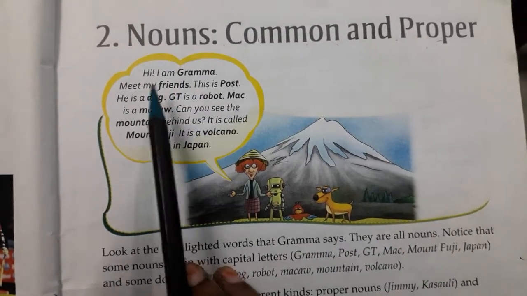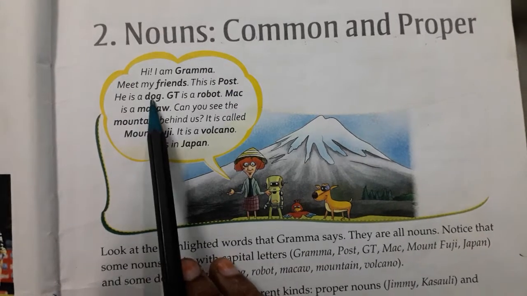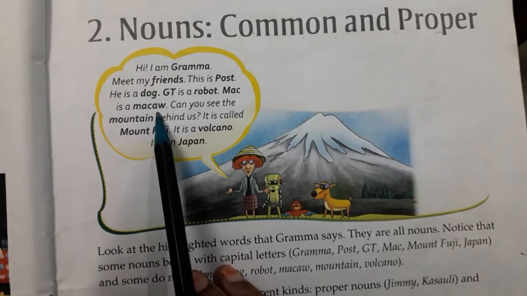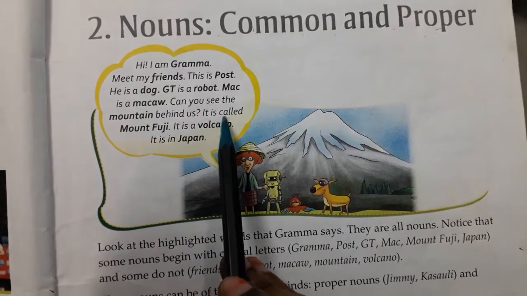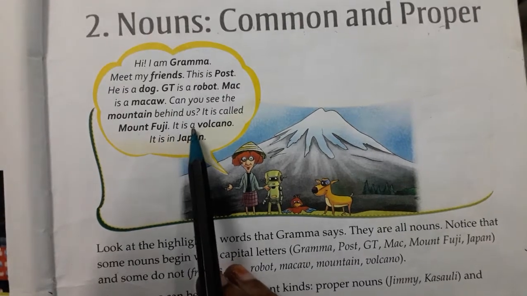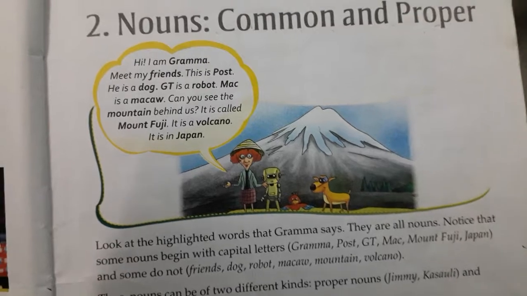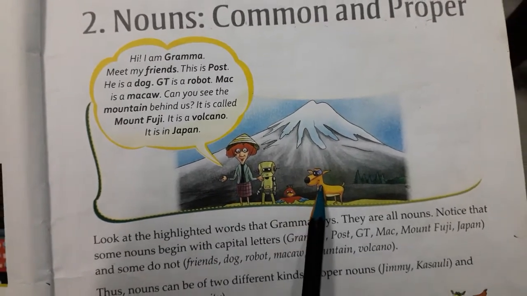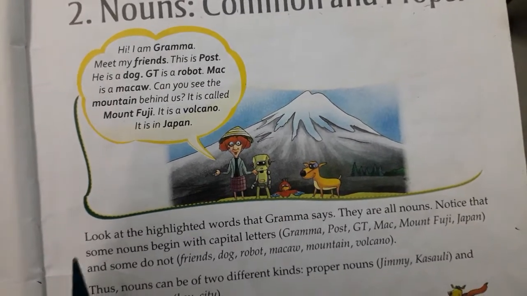Hi, I am Grandma. Meet my friends. This is Post. He is a dog. GT is a robot. Mac is a macaw. Can you see the mountain behind us? It is called Mount Fuji. It is a volcano. It is in Japan. Okay, here she is, Grandma. It is Post. GT. Mac.